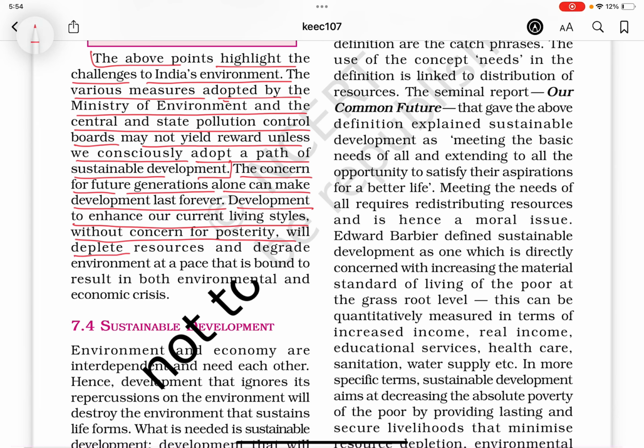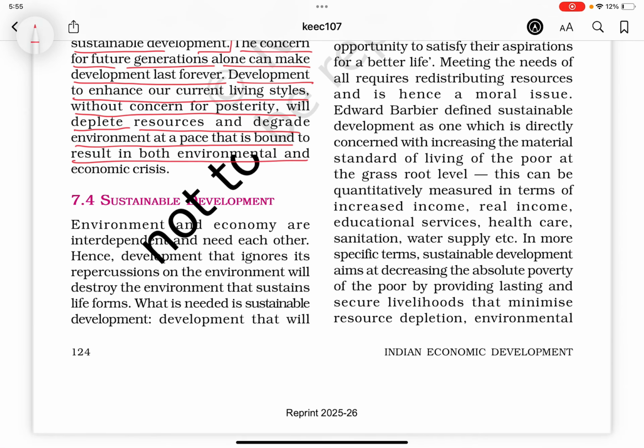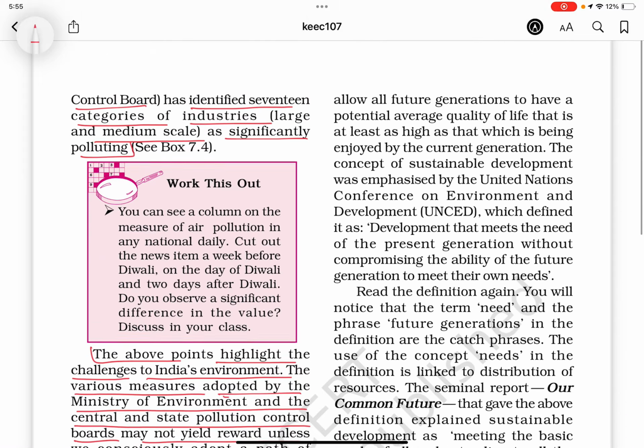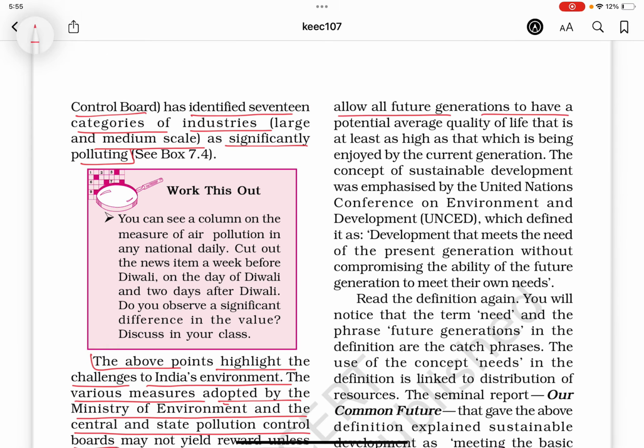posterity will deplete resources and degrade the environment at a pace that is bound to result in both environmental and economic crisis. Sustainable development, environment and economy are interdependent and need each other. Hence, development that ignores its repercussions on the environment will destroy the environment that sustains life forms. What is needed is sustainable development that will allow all future generations to have a potential average quality of life that is at least as high as that which is being enjoyed by the current generations.